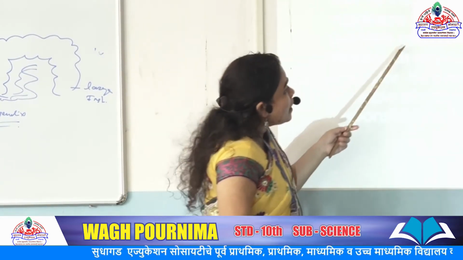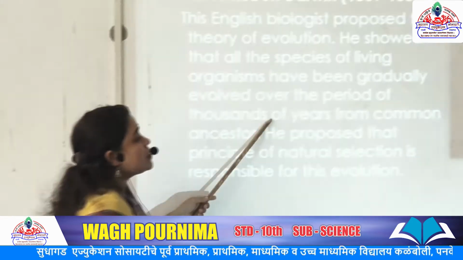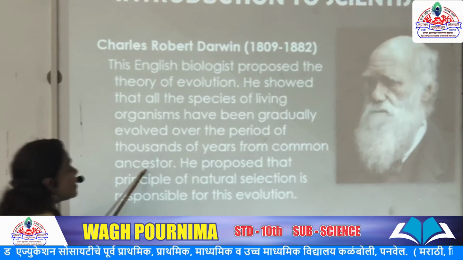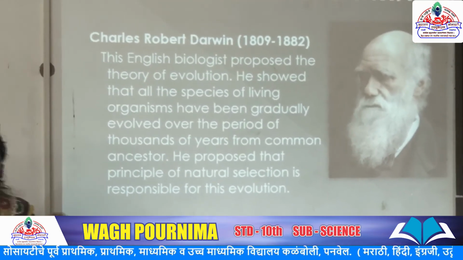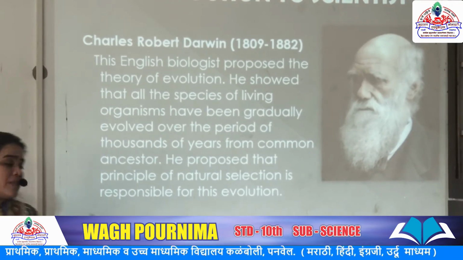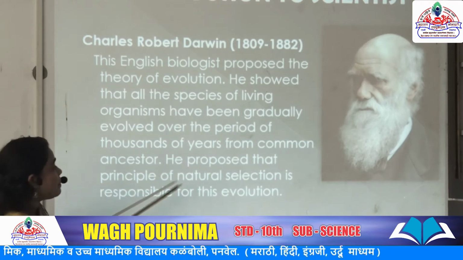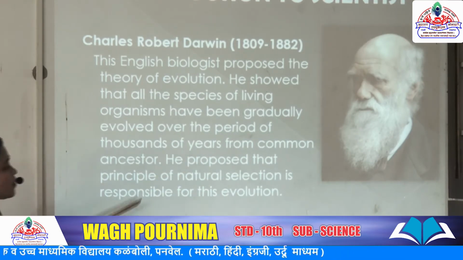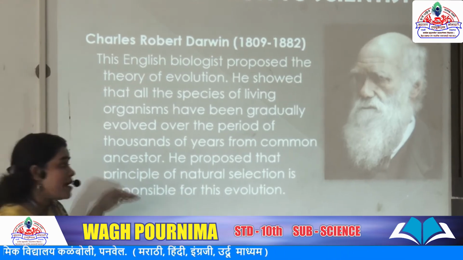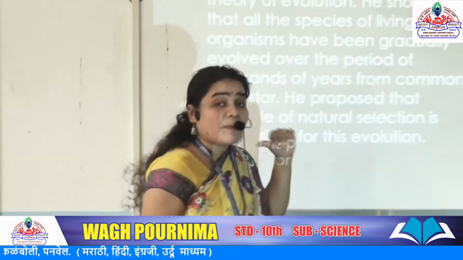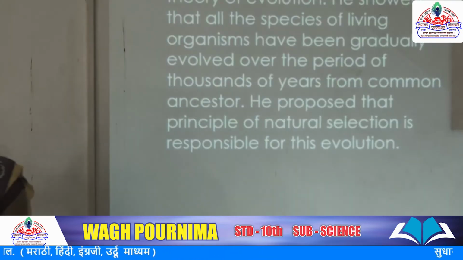These changes occur over a period of thousands of years from common ancestors, meaning they copy basic information from their ancestors. And he proposed that the principle of natural selection is responsible for this evolution. The main basic evolution process depends upon natural selection.